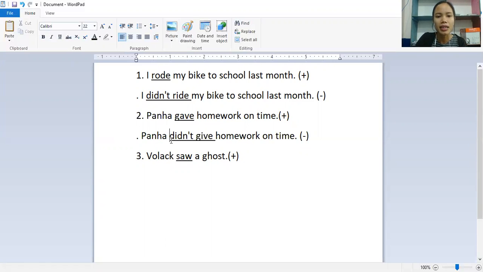Again, it doesn't matter what the subject is, whether it is I or you or we or they or he or she or it, plural or singular, you still use did or did not, especially did not or didn't if it is a negative sentence. And the last example: Volack didn't see the ghost.